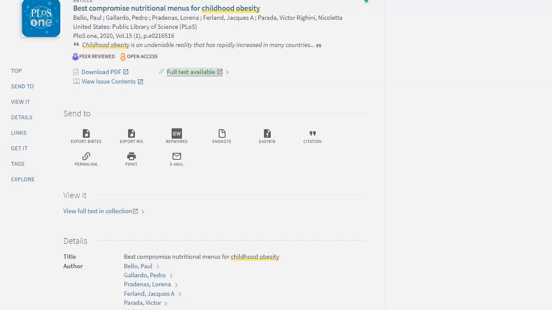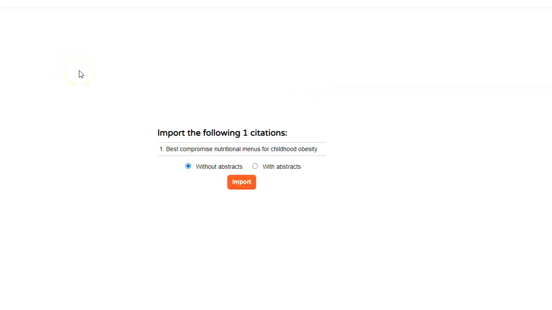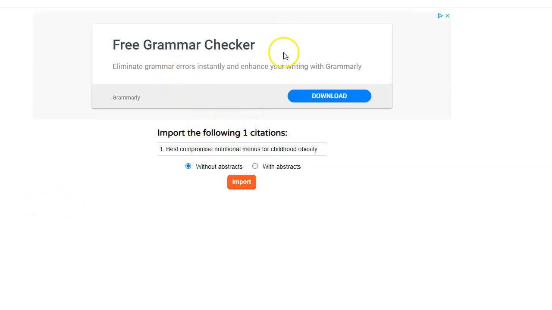In order to actually cite it, I'll have to go to citation, and then unfortunately it's only giving me the MLA option. You can use EasyBib to actually create an APA formatted option for you. So that's a possibility as well.